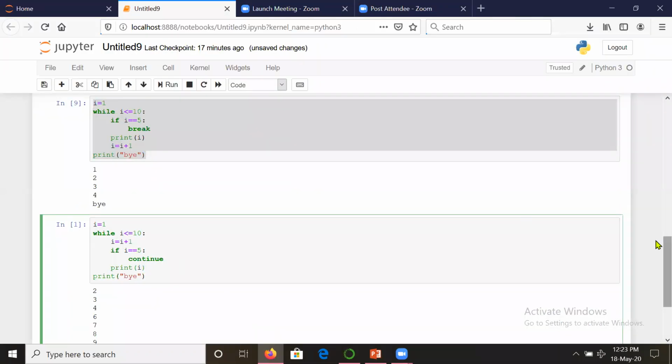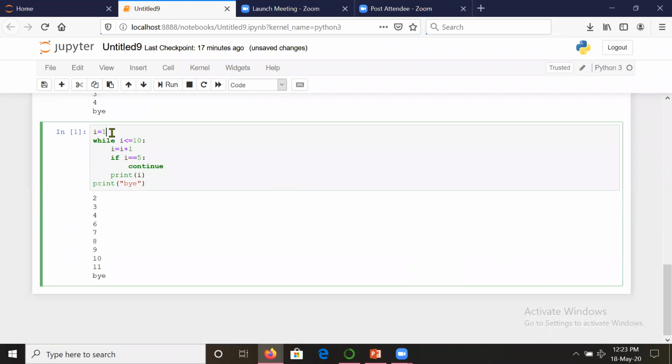See, what we have done is we have executed it with I value 1, then I is equal to 1 plus 1. That means it has become 2. So I is not equal to 5, so it will print 2. Again, it will print 3. It will print 4. But the moment I is equal to 5, it will continue. It will go further. That means it asks the controller to go to the condition. So when I is equal to 5, this print I statement will not be executed. It will go directly to the condition. So you can see here 5 is not there. So I hope this is clear to you people.